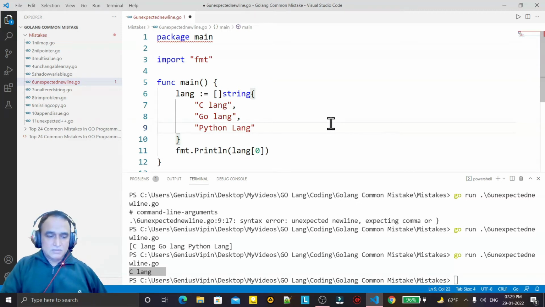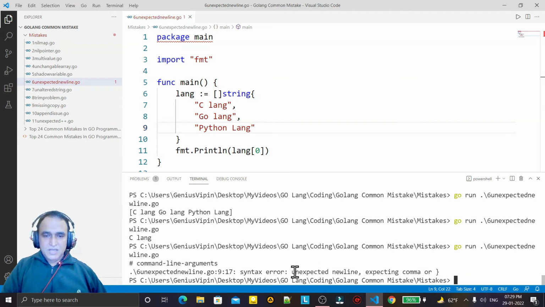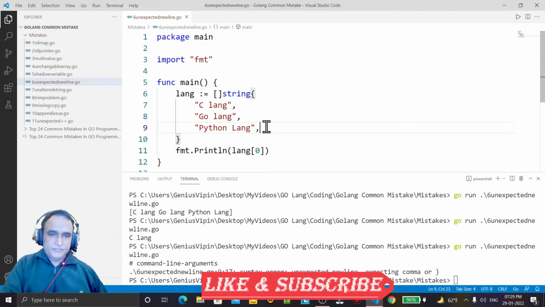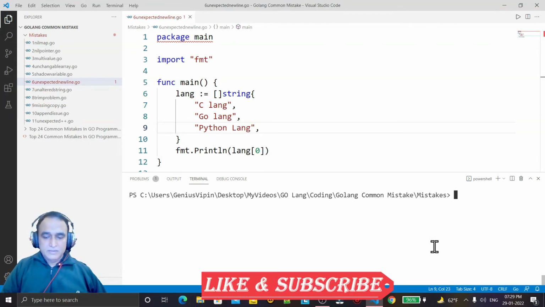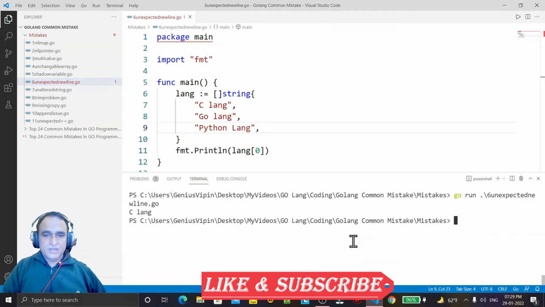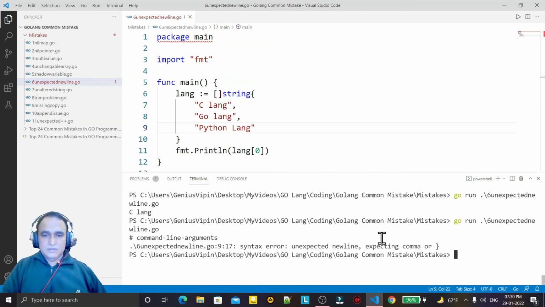If I remove this, then again we have the error. You see, unexpected new line, expecting comma. So it's very necessary in Go language to remember this point. Otherwise, we will have this kind of error. If I remove this comma, then I will have this error. Remember, unexpected new line, expecting comma. If you find this error in your program, that means you forgot to put the extra comma in your array.